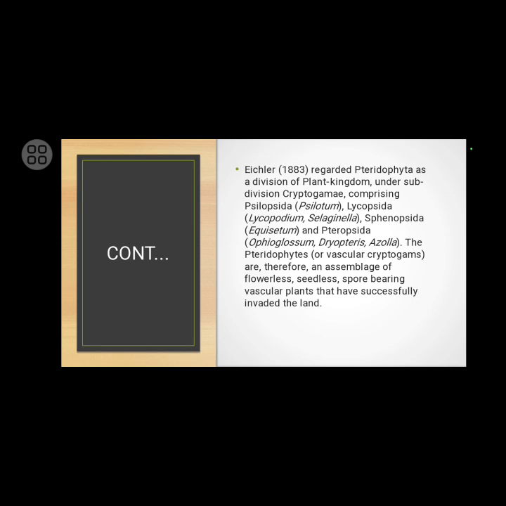The example of Psilopsida is Psilotum. The examples of Lycopsida are Lycopodium and Selaginella. The example of Sphenopsida is Equisetum, and the examples of Pteropsida are Ophioglossum, Dryopteris and Azolla.